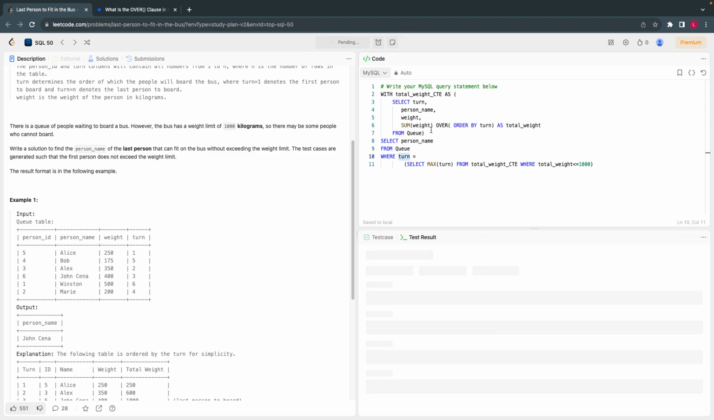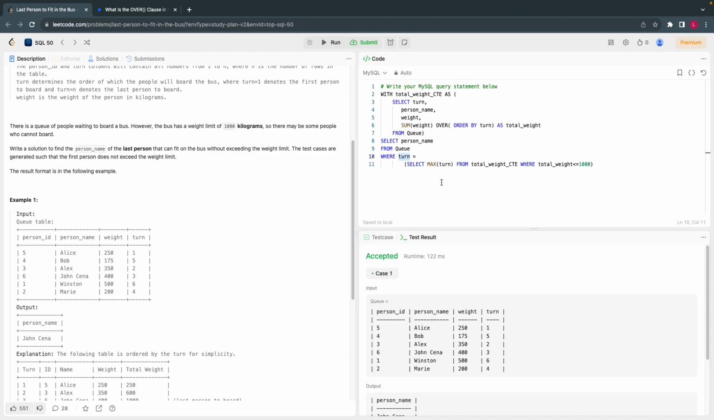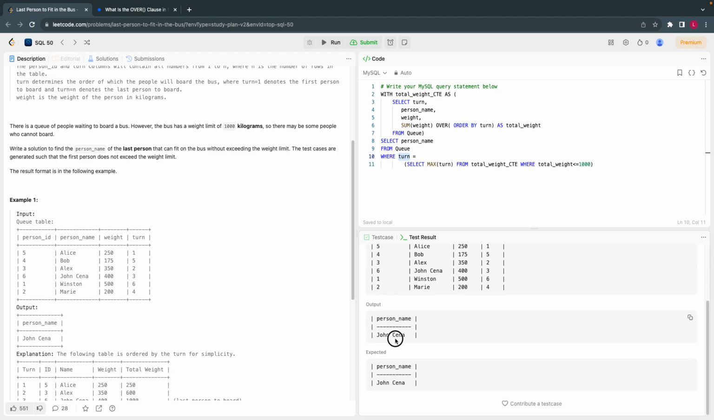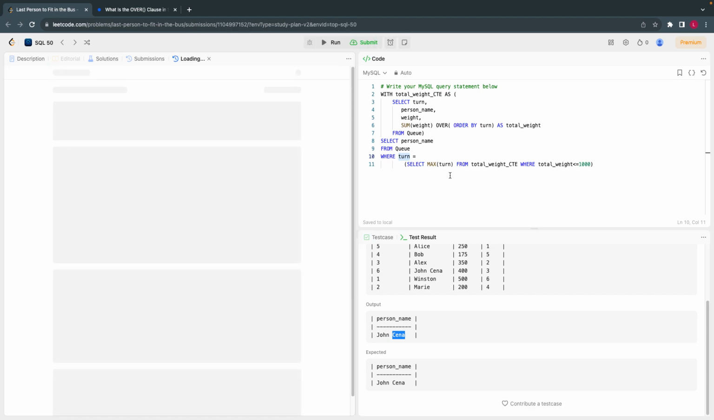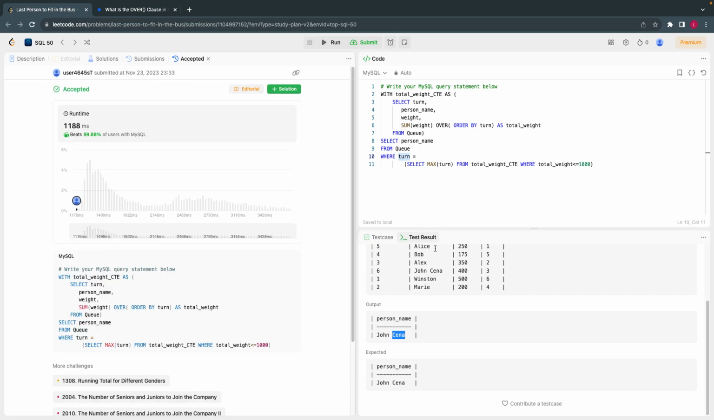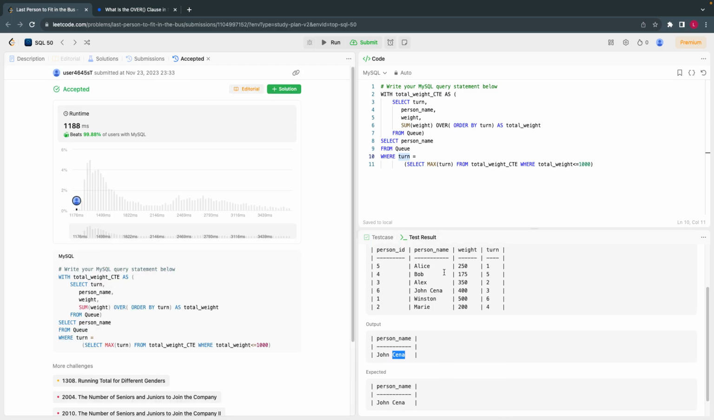So let's submit and see what we get. Yeah, it got accepted. This is the name, this is what they're expecting. Let's submit again. Okay, this got accepted.